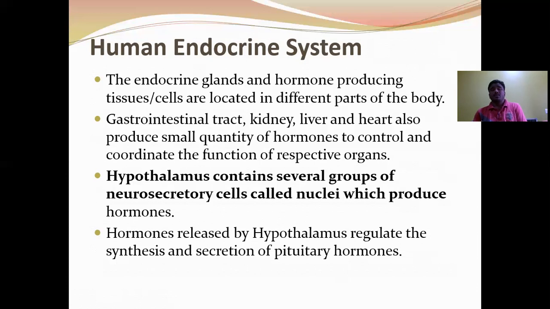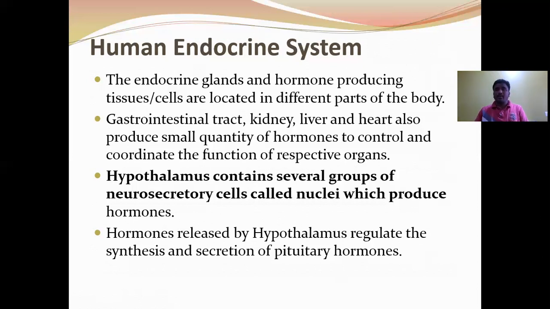Hypothalamus. The hypothalamus contains several groups of neurosecretory cells together called nuclei, which produce neurohormones. They are also called regulatory hormones. There are two types of hormones secreted from the hypothalamus: releasing hormones and inhibitory hormones. Together they are called regulatory hormones, which regulate the synthesis and secretion of anterior pituitary hormones.